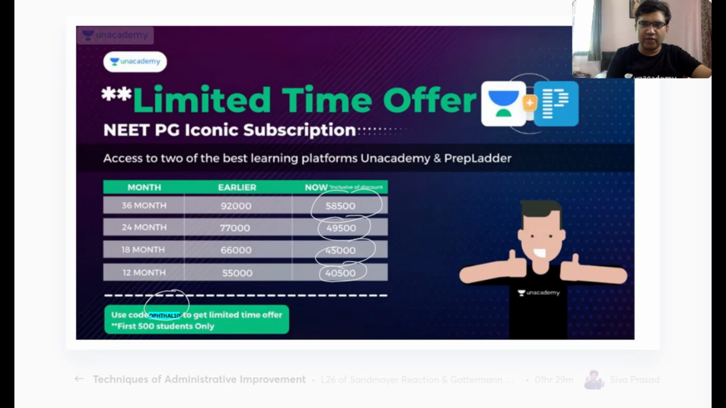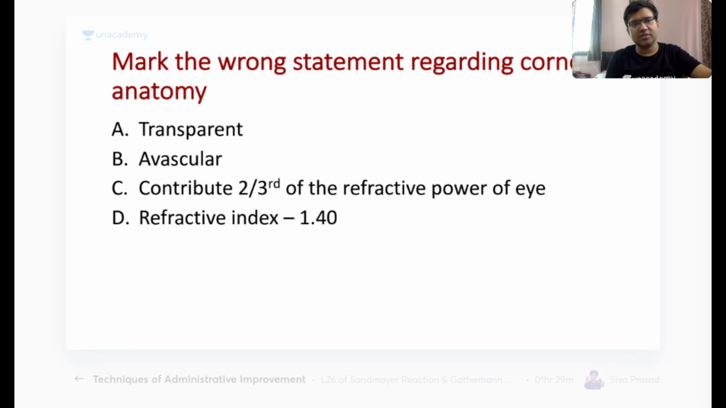Okay, so with this I would be starting my session, and this would have a lot of MCQs for you. My first MCQ is, mark the wrong statement regarding the corneal anatomy. Is it a transparent structure, avascular, contributes 2/3 of the refractive power of the eye, and refractive index is 1.40? Tell me which one is the wrong answer here. You would be getting 15 seconds for every question.